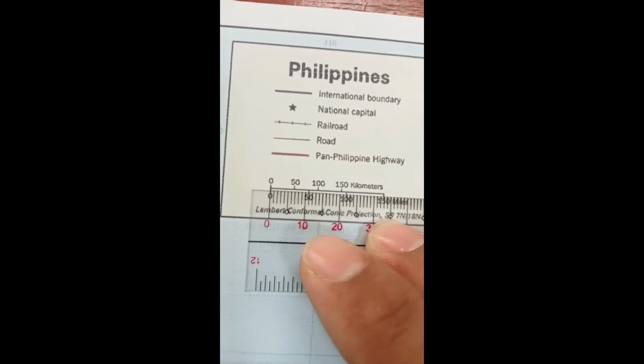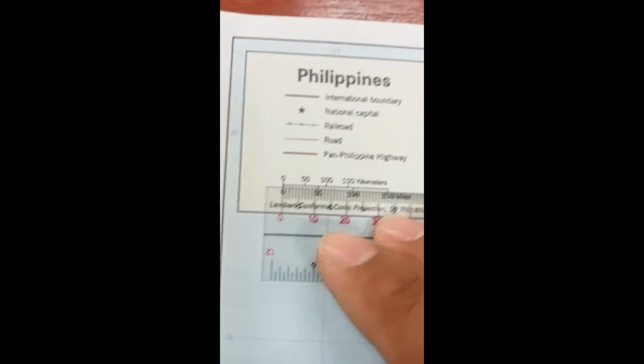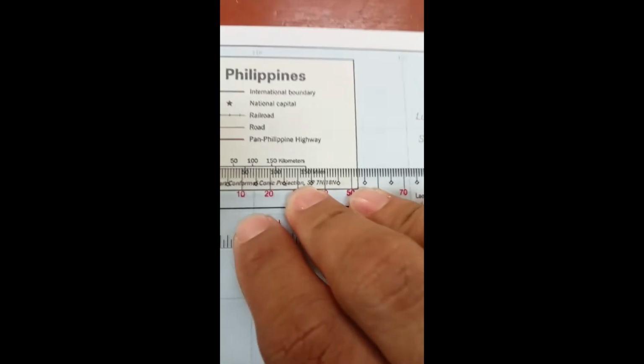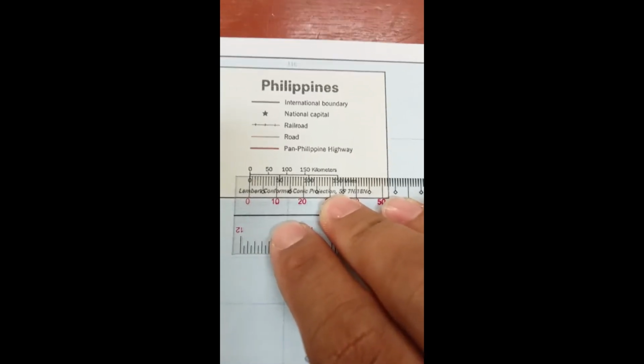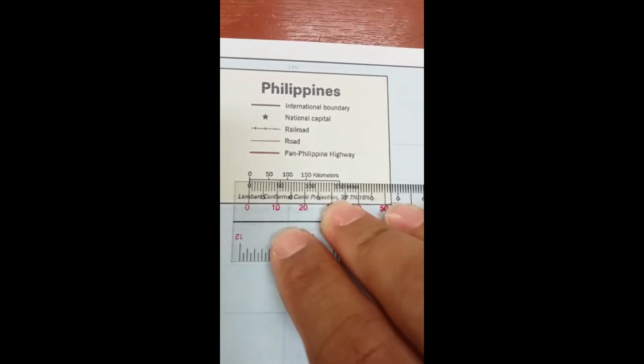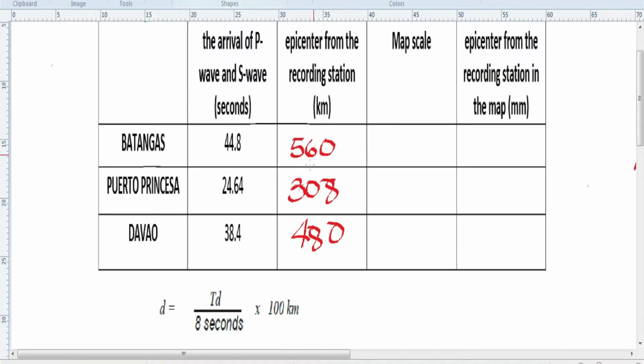Okay, so this map, for every 7 millimeters, you have 50 kilometers. So the scale of our map is 7 millimeters per 50 kilometers. For every 50 kilometers, you have 7 millimeters in the map.